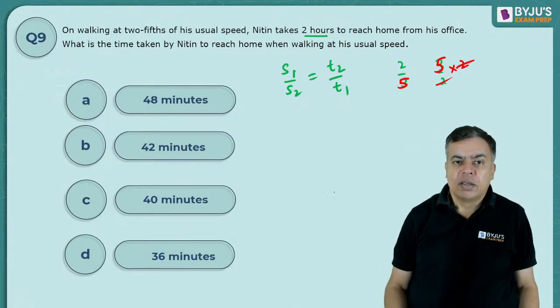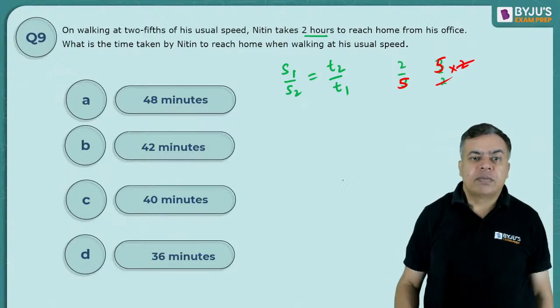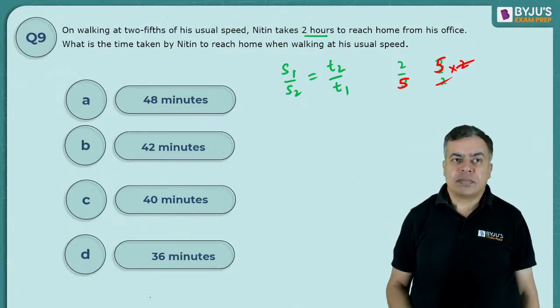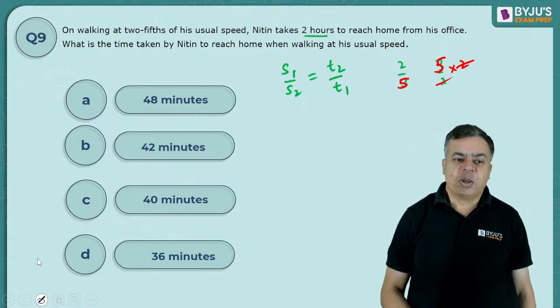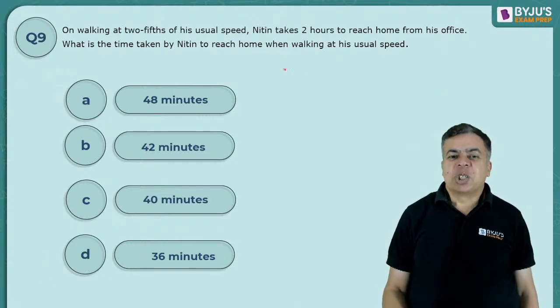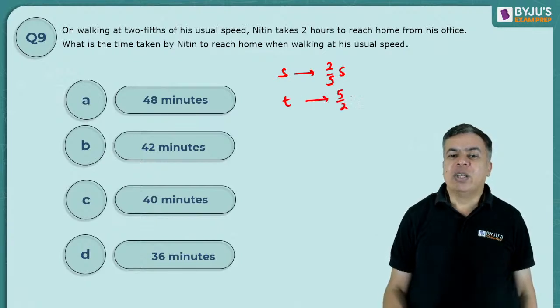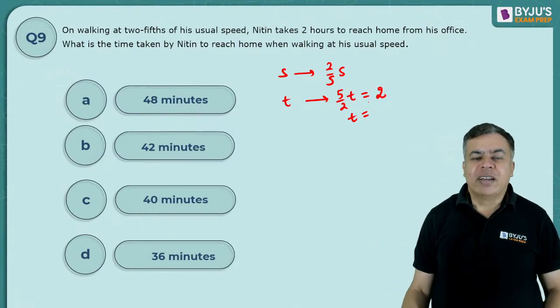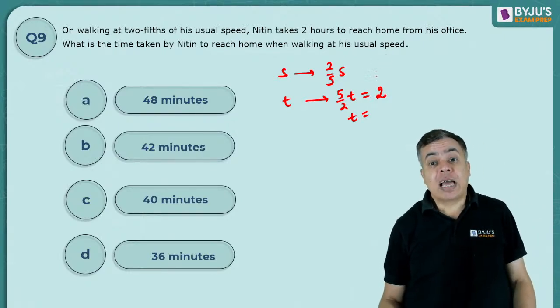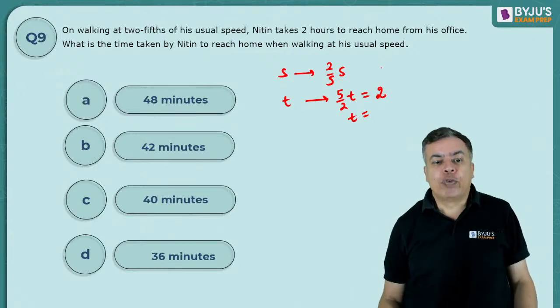Okay, wait a minute. Time taken at usual speed. Speed becomes 2/5 of usual. So time taken will become 5/2 of the usual. So 5/2 is given as 2 hour. So time taken, right, or you can directly calculate the speed, which will be 2/5. So time taken will be 2/5 of this.